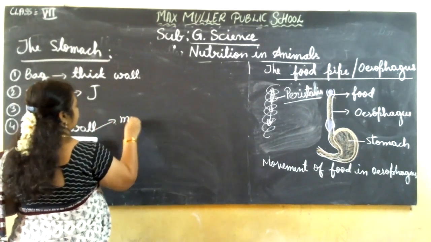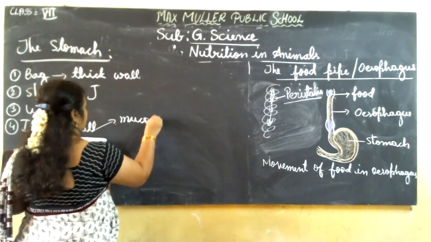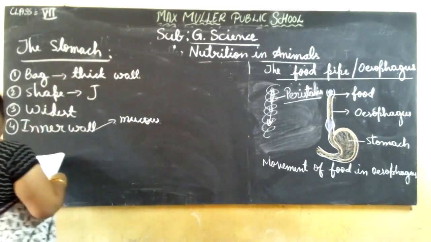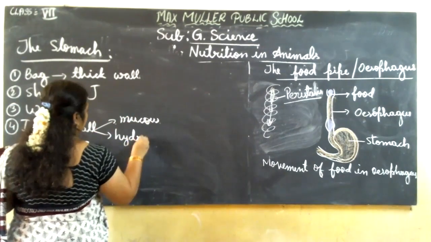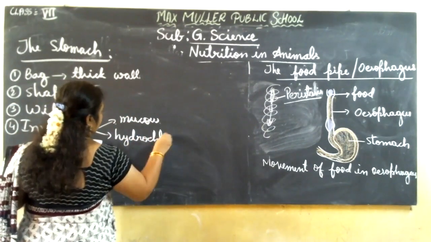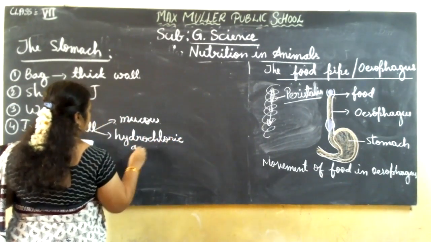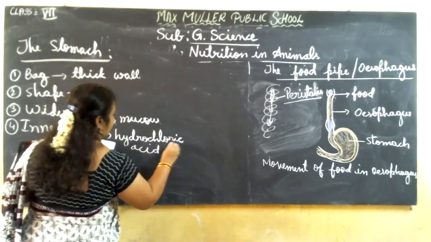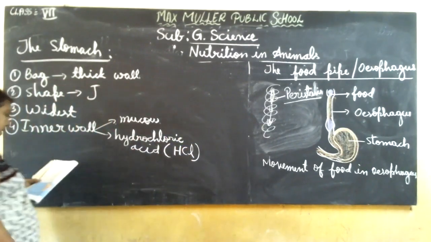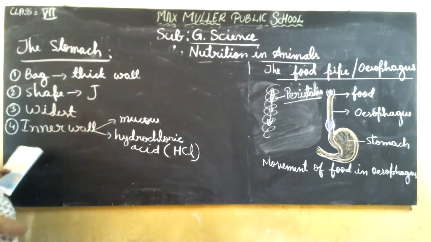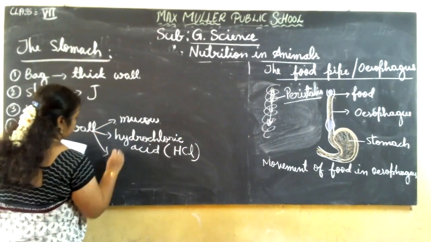One is mucus. Second is hydrochloric acid, remember, this is called HCl. And third, digestive juices.